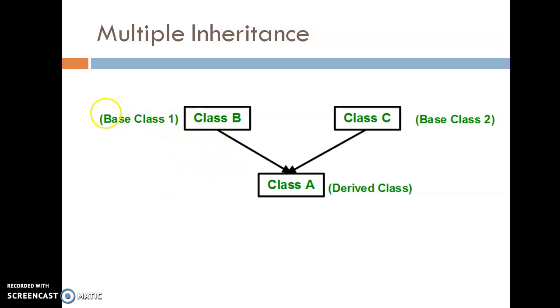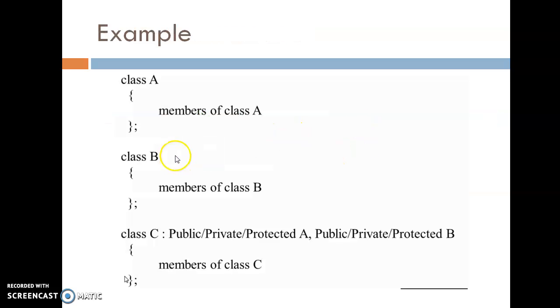Second, multiple inheritance. When the class is derived from two or more than two base classes, then it is called multiple inheritance. Here, class A is derived from the two classes B and C. See here, in a class A, a few members are defined, in class B, a few members are defined. Here class C is derived from the class A and class B. That means it is derived from the two base classes.